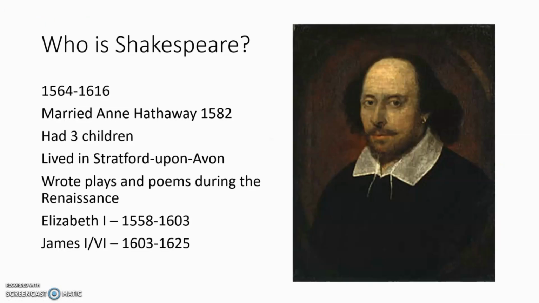William Shakespeare lived from 1564 to 1616, marrying in 1582 and having 3 children. Shakespeare lived during the reigns of Elizabeth I and James VI of Scotland, First of England. Both monarchs frequented his plays and had an influence on his writing, most notably being the depiction of the witches in Macbeth stemming from James I's hatred of witches.